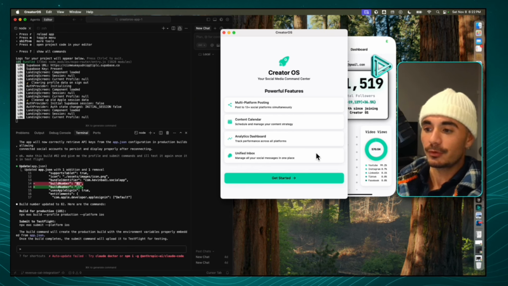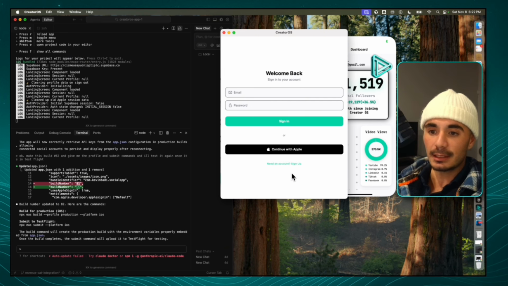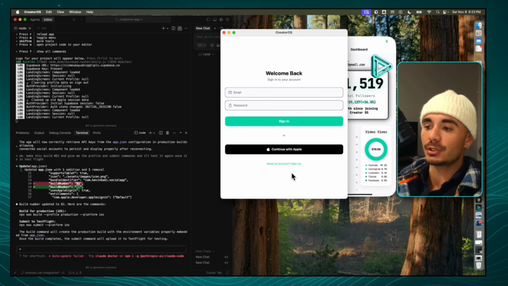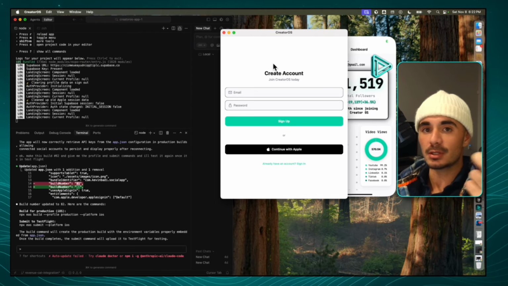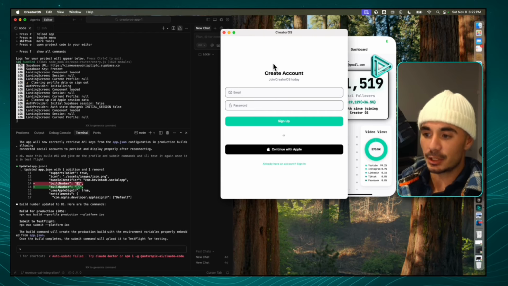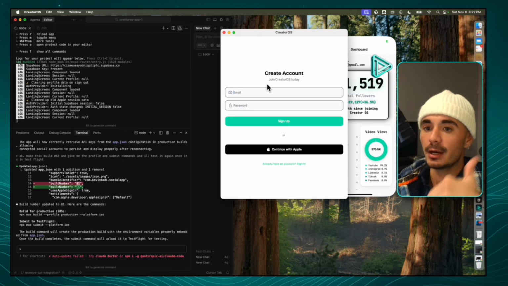So when a user first lands on the platform, they're gonna click the Get Started button, where they have an option to sign up with email or with Apple. So we're gonna go through the email pathway this time, and the email pathway uses Supabase's authentication. Supabase is our database, which we'll get into a little bit later, but basically what this is going to do is send me a verification email. So I'm gonna quickly go ahead and do that.